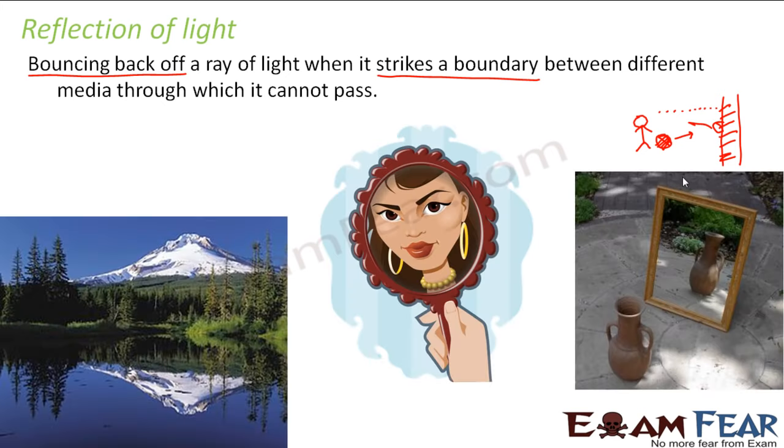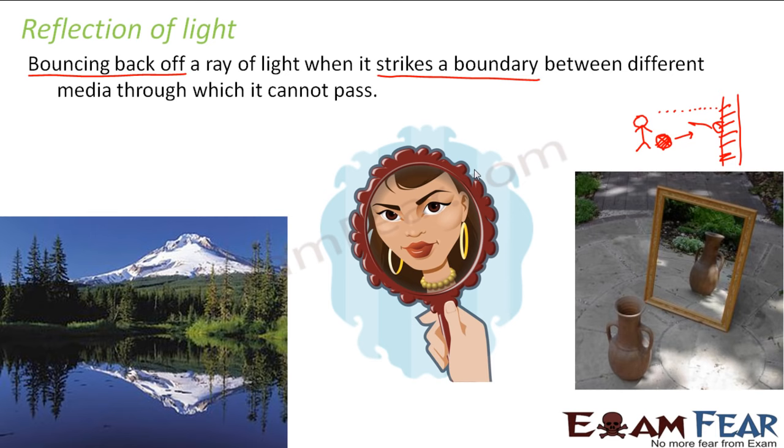Let us look at some of the examples which we see in our day-to-day life. You would have seen yourself in a mirror, right? How is it that you're able to see yourself in the mirror? Because that mirror is acting as a boundary through which the light rays cannot cross.